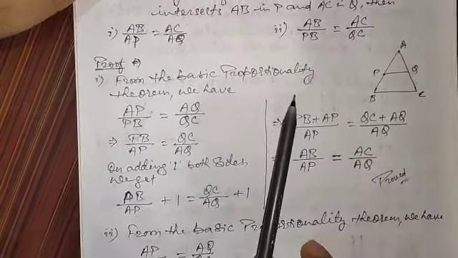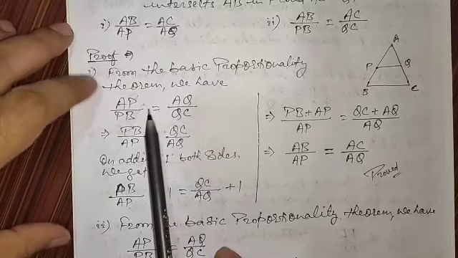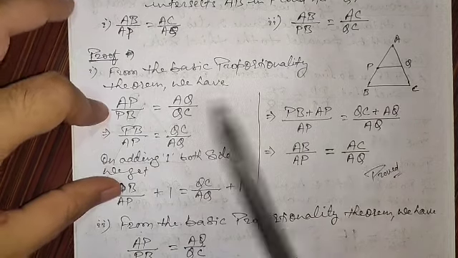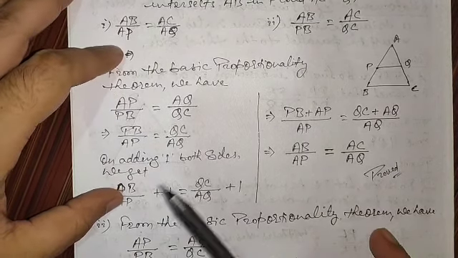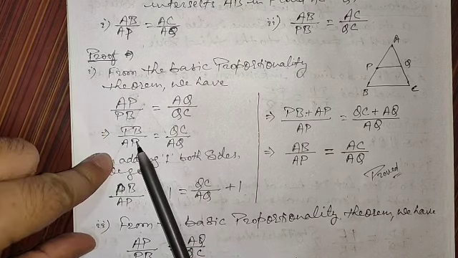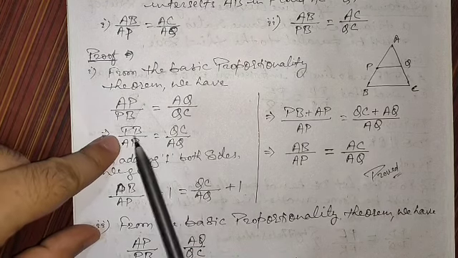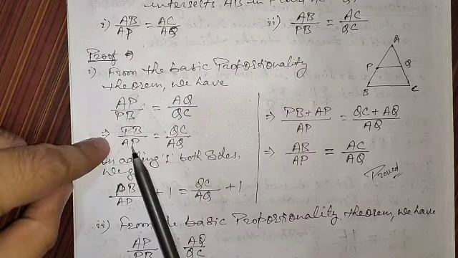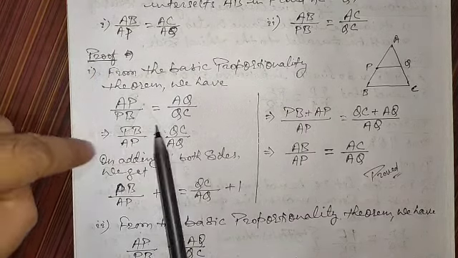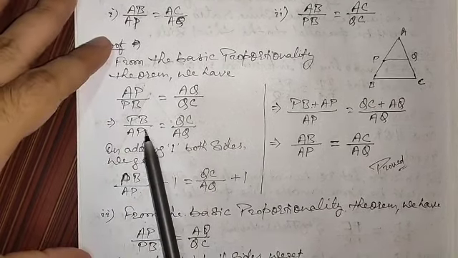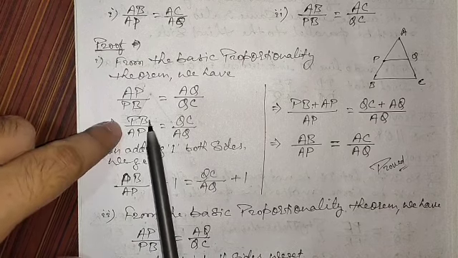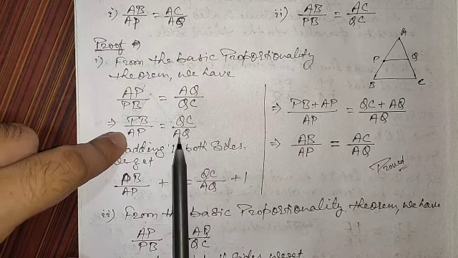From the basic proportionality theorem we know, and the first one I'm proving, AP by PB is equal to AQ by QC. First of all we reciprocate it, so no need to state it, that just implies PB divided by AP is equal to QC divided by AQ.